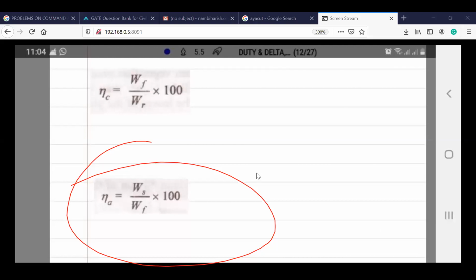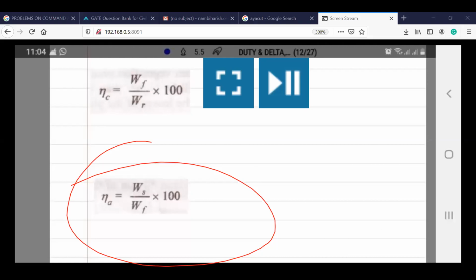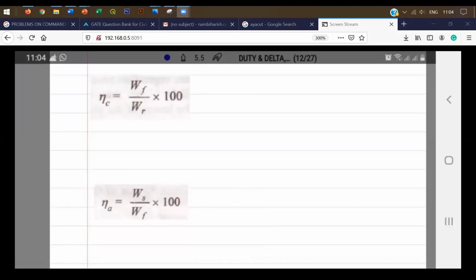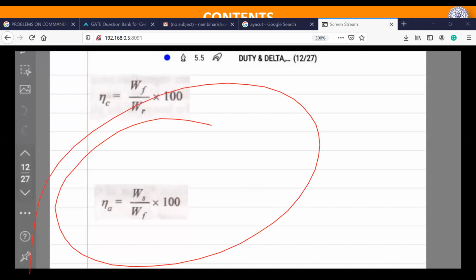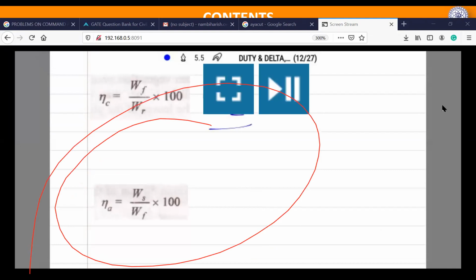So we'll discuss the first one, the first efficiency.